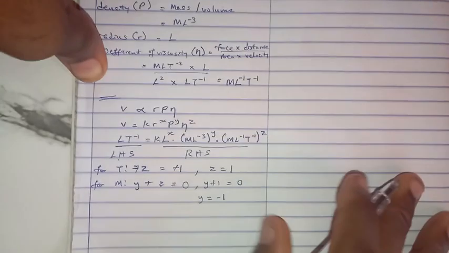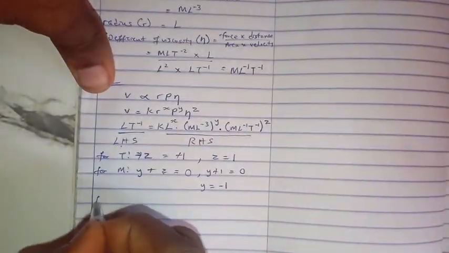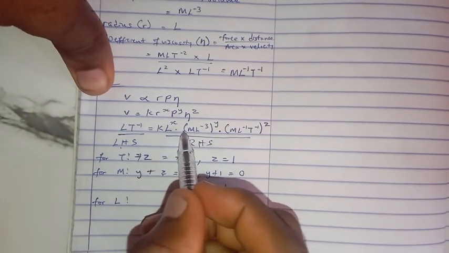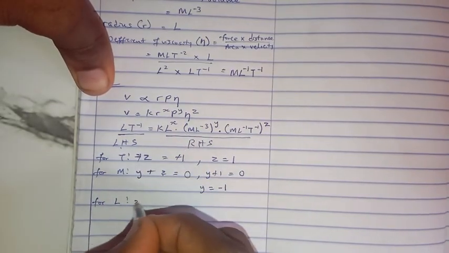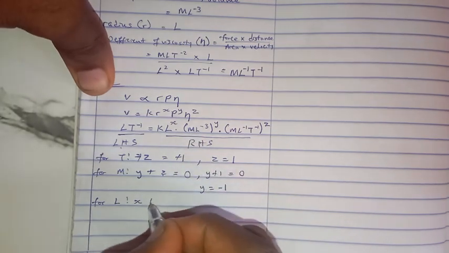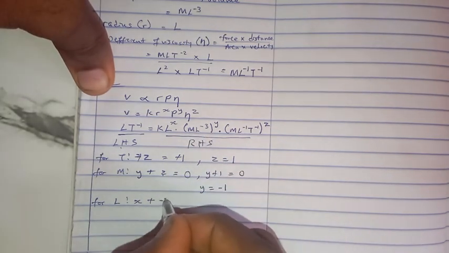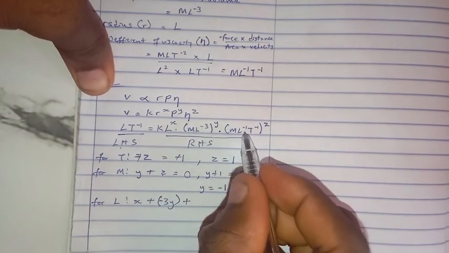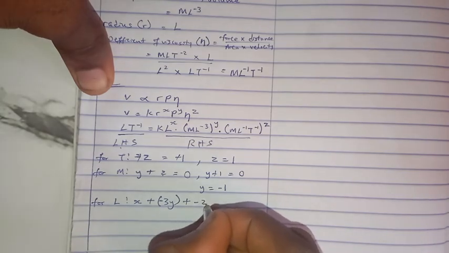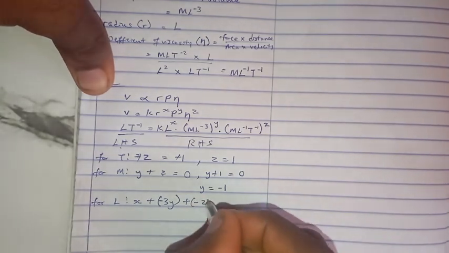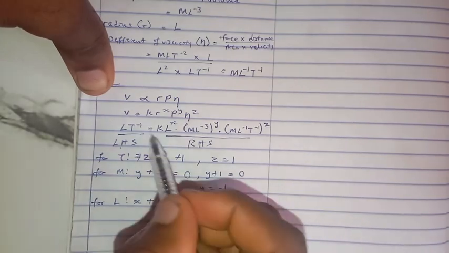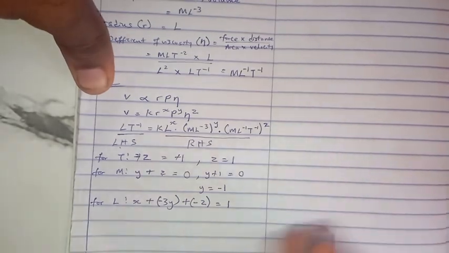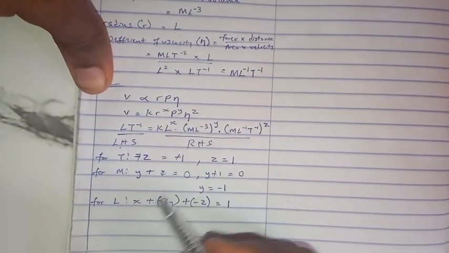Then for l, on the right hand side we have x plus minus 3y plus minus z is equal to, on this side, 1.